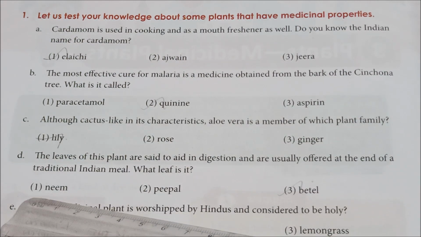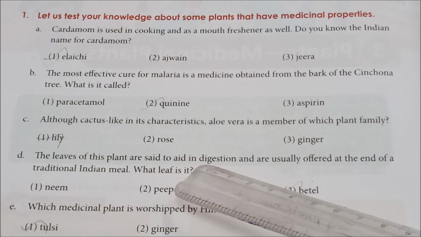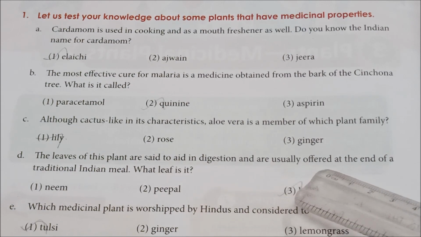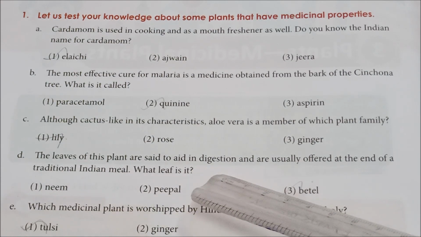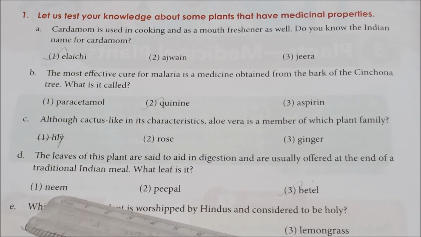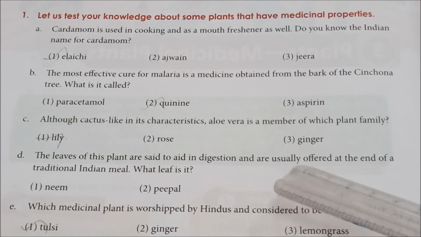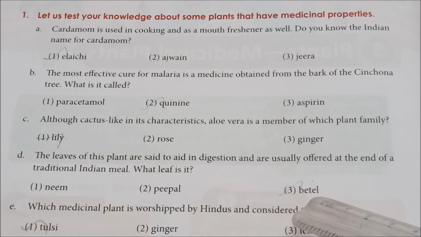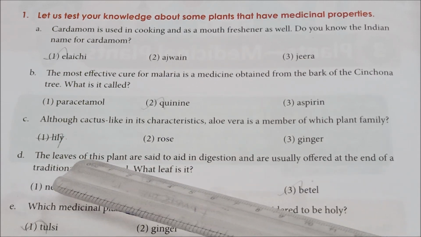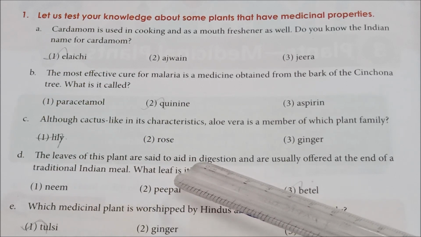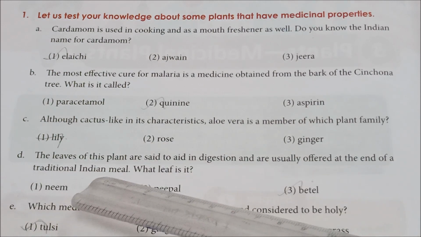See the next question. The leaves of this plant are said to aid in digestion and are usually offered at the end of a traditional Indian meal. What leaf is it? You have options: neem, second one is peepal, third one is betel. Here the correct answer is betel. You might have seen the leaves of betel. See the question again: the leaves of this plant are said to aid in digestion and are usually offered at the end of a traditional Indian meal.